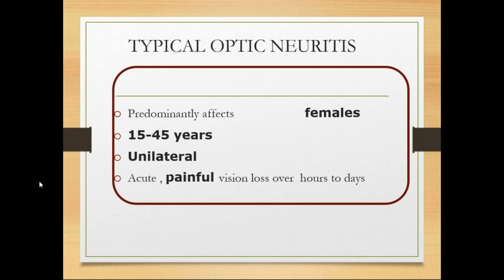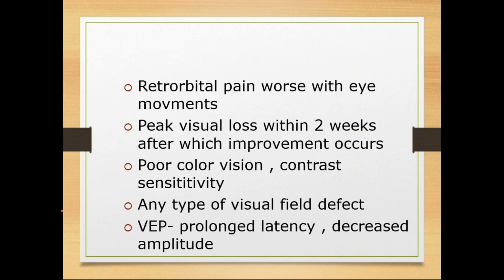So I told you already, typical optic neuritis is more in females of this age group, usually unilateral and usually painful. Retrobulbar pain is worse with eye movements. I told you that retrobulbar neuritis has more pain with eye movements.